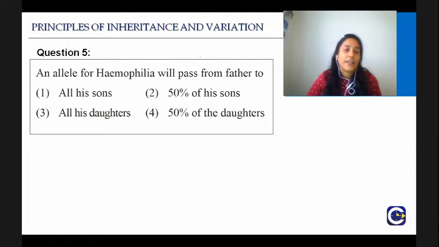An allele for hemophilia will pass from father to all his sons, 50% of his sons, all his daughters, or 50% of his daughters. So tell me what is the right answer for question number 5. An allele for hemophilia will pass from father to all his sons, to 50% of his sons, to all his daughters, or to 50% of his daughters.